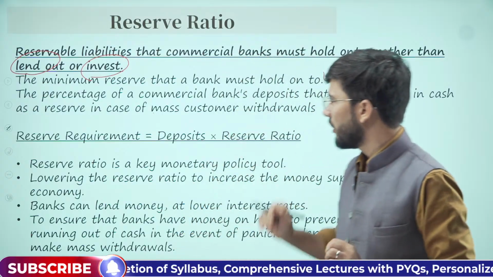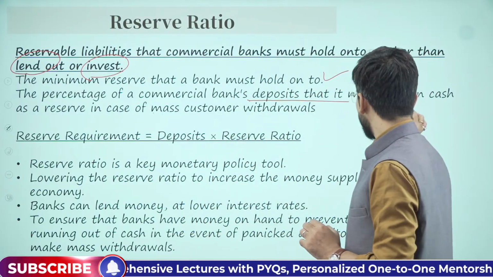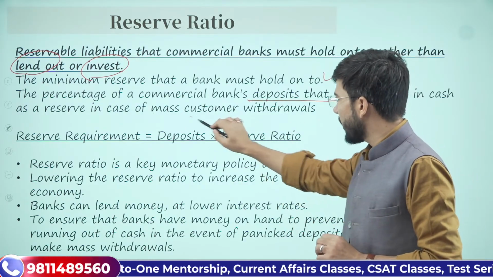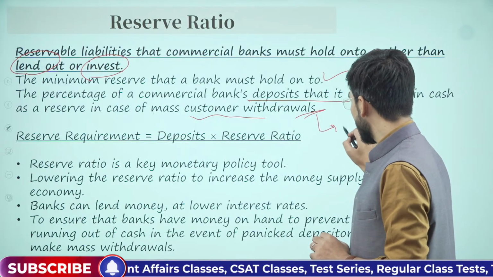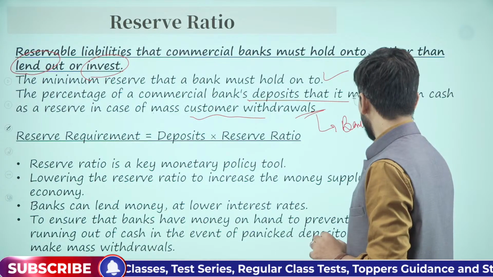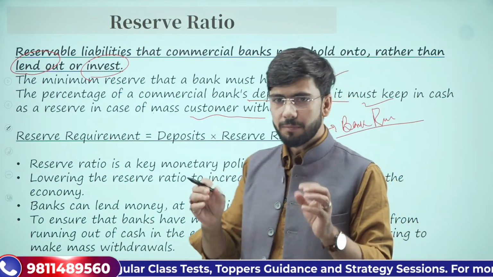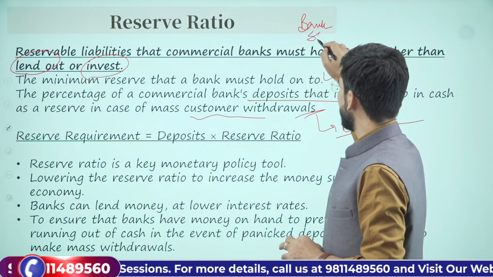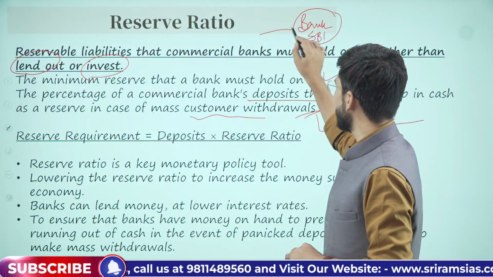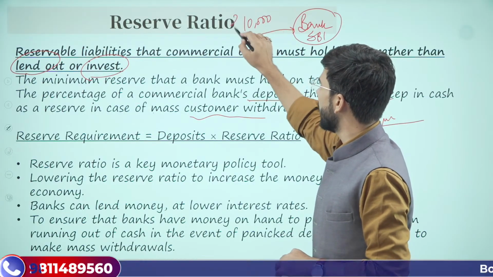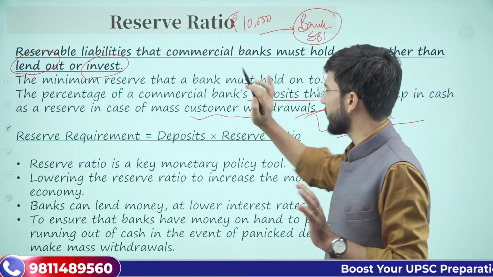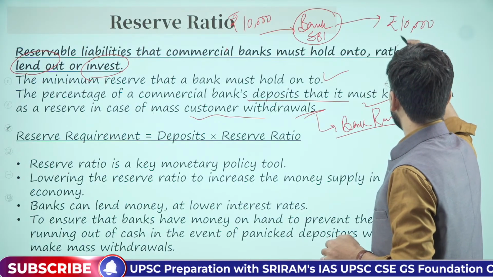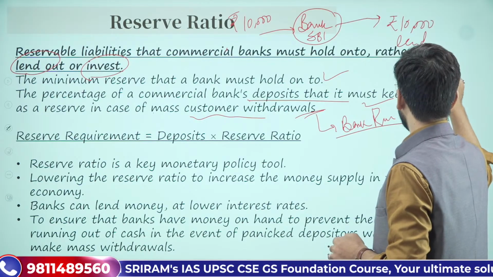Understood? Now, the percentage of commercial banks' deposits that it must keep in cash or in reserves in case of mass customer withdrawals, also this is known as bank run. ठीक है. In case that जो depositors आते हैं एक बैंक के पास, suppose this is bank SBI and this bank has 10,000 rupees of deposits by all its customers. Now, इस बैंक ने lend कर दिया कितना? 10,000 rupees. Lend as loan.